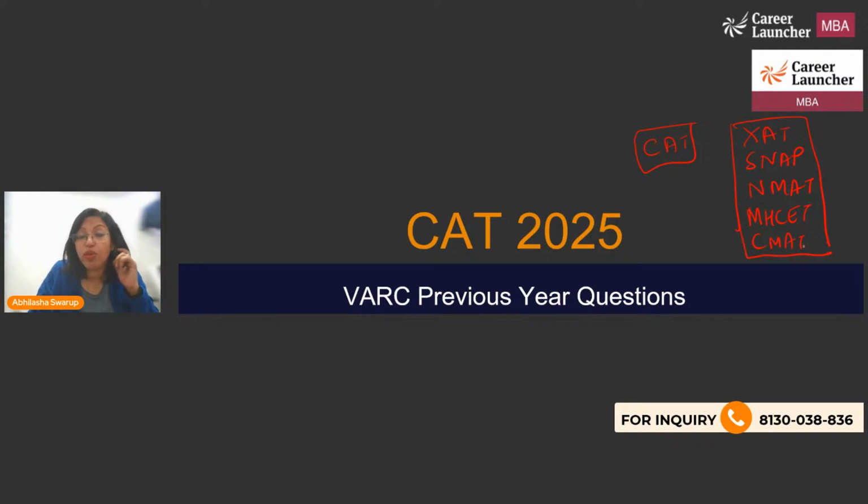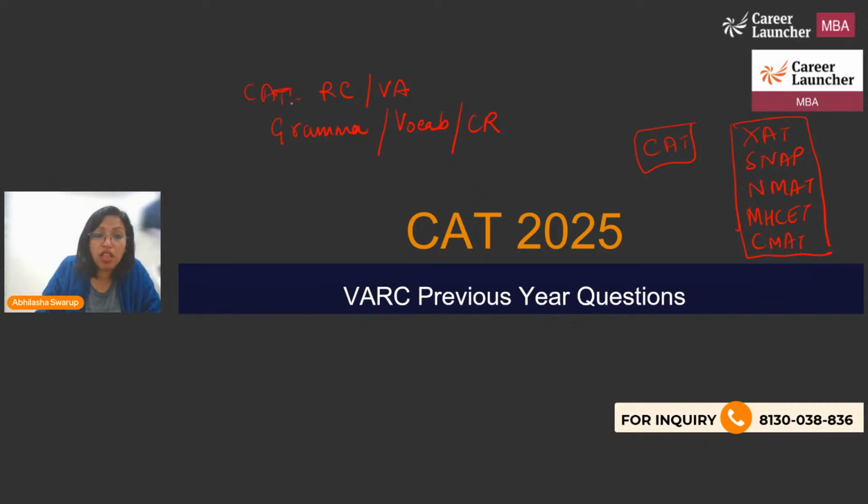Now, what is the difference between these exams? CAT only tests you on reading comprehension and verbal ability, which is para-based questions. So you have para jumbles, para summary, sentence placement, odd one out. The other exams will also test you on grammar, direct vocabulary, and critical reasoning. Those portions are not covered in your CAT syllabus: not grammar, not vocab, not CR. So this is the extra stuff that you need to do while you're preparing for CAT.